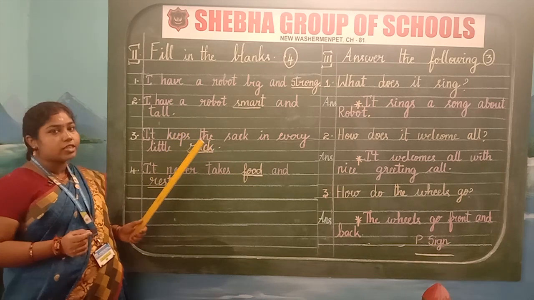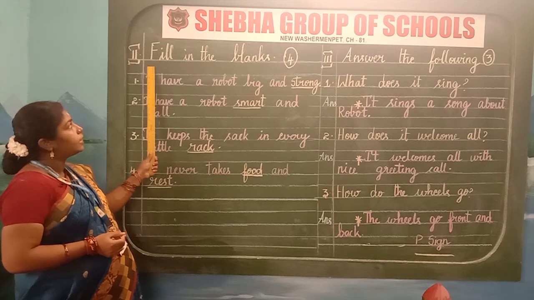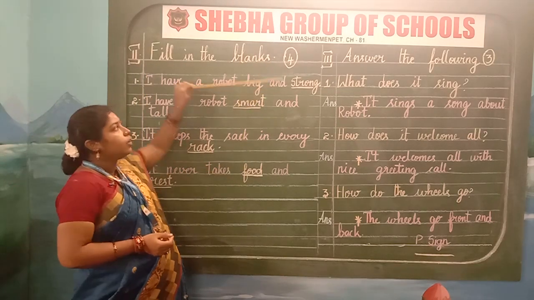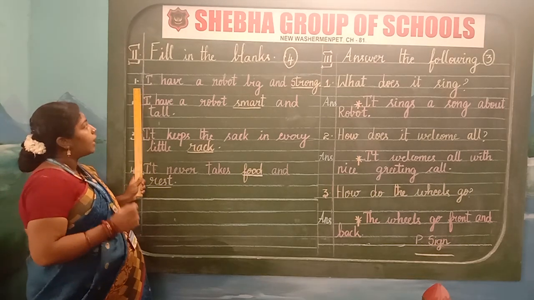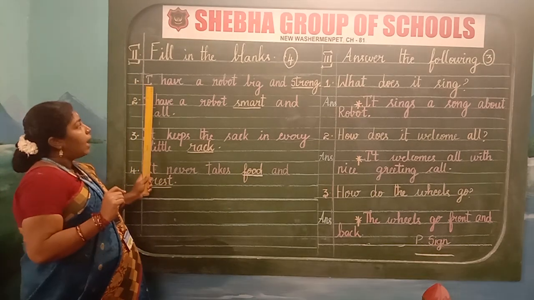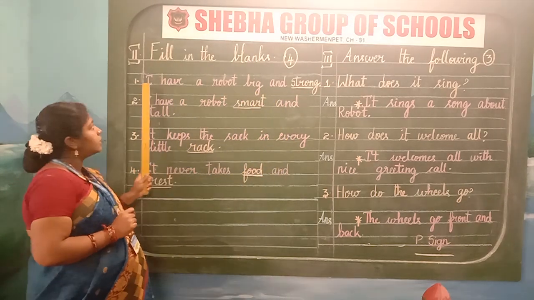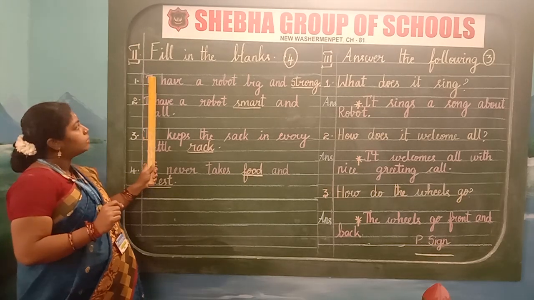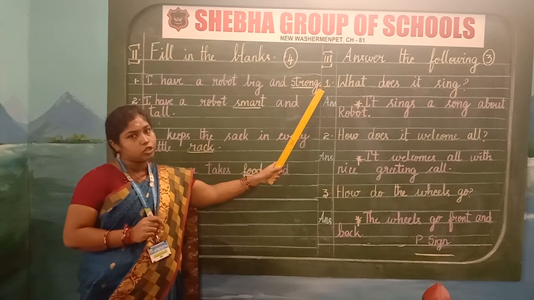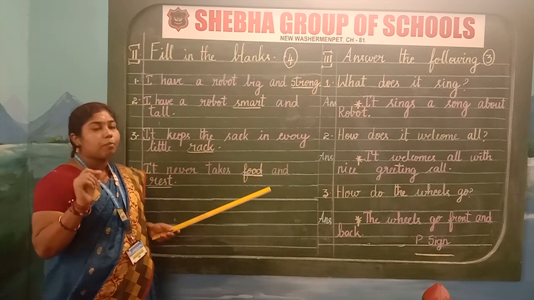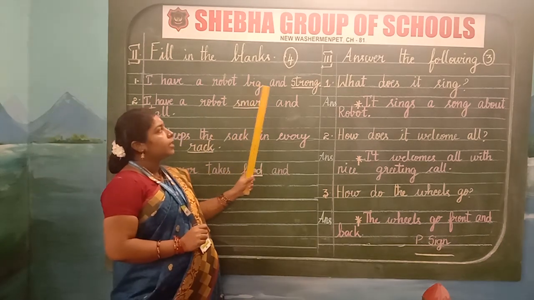Use only blue stick pen, children. Don't scribble. Write neatly. After writing the fill in the blanks as a heading, leave one line, children. Now start the serial number in the margin. Write it as number 1. I have a robot, big and strong. So first letter should be in capital. Give sufficient finger space, and after finishing a sentence, keep full stop. Full stop is necessary for completion of a sentence. Clear? So I have a robot, big and strong.